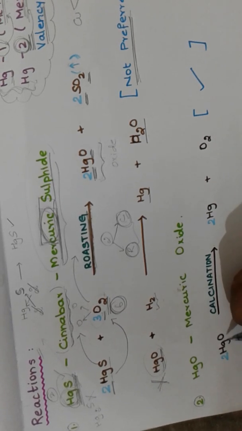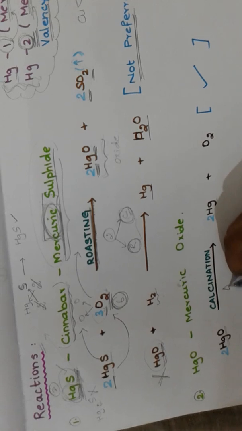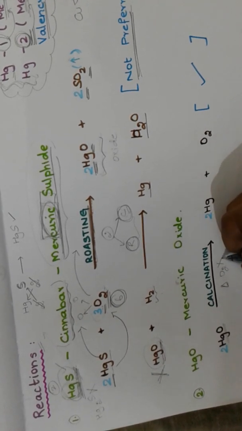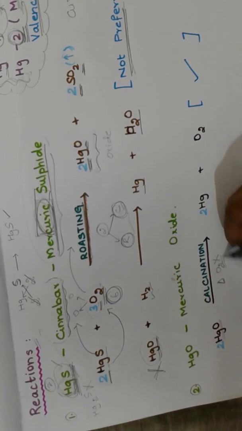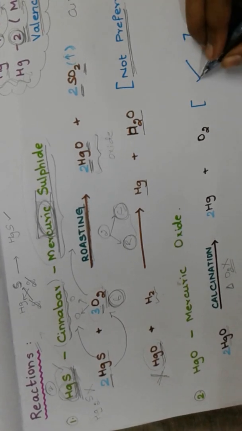Mercuric oxide, when it is calcinated, means it is heated with no presence of oxygen. With no presence of oxygen you get Hg and O2. This is highly feasible.